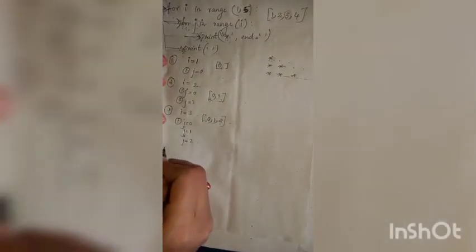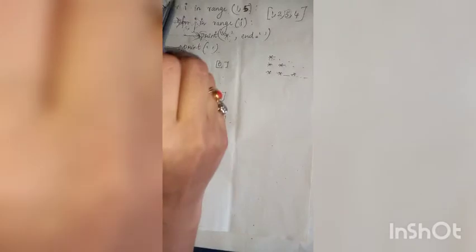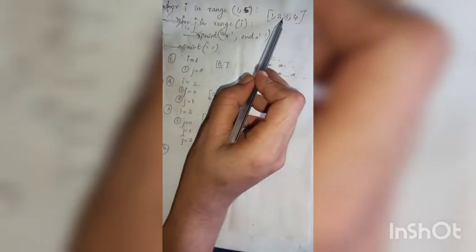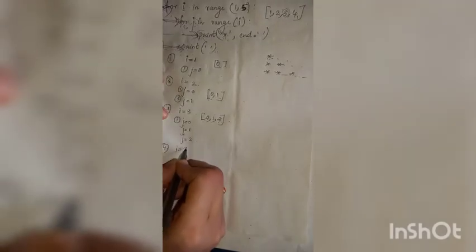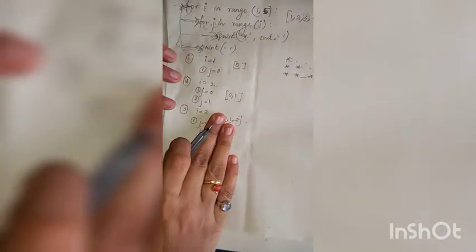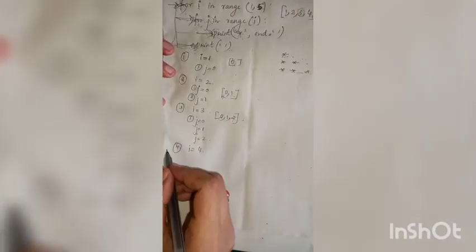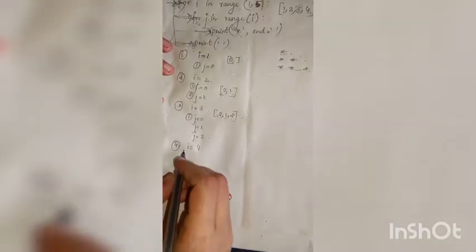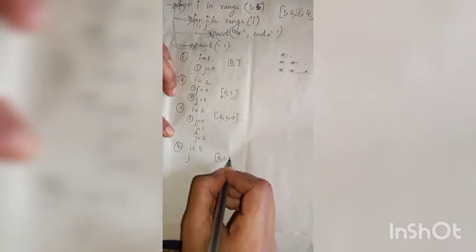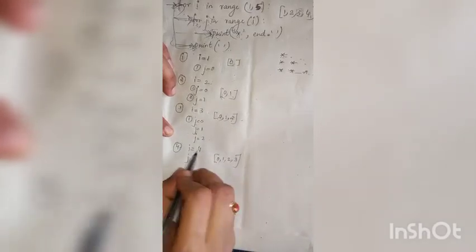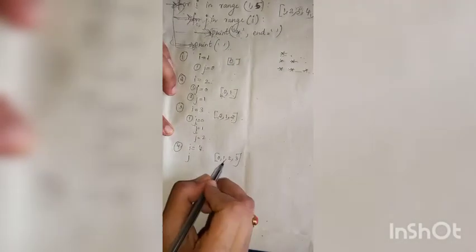Then in the fourth iteration, it will go to the first for loop. Then i becomes the next value, that is 4. Fourth iteration, i is equal to 4. Then j can have values 0, 1, 2, 3, that is 4 minus 1, that is 3.